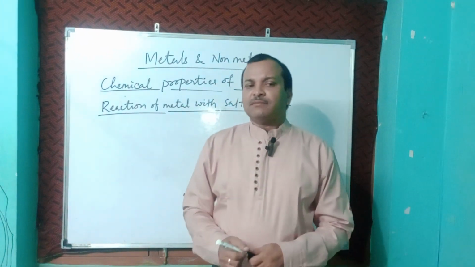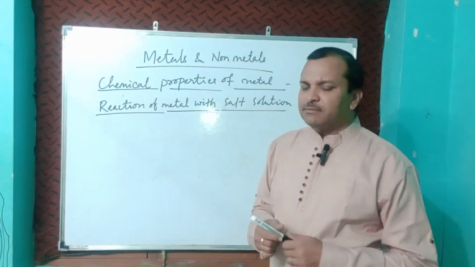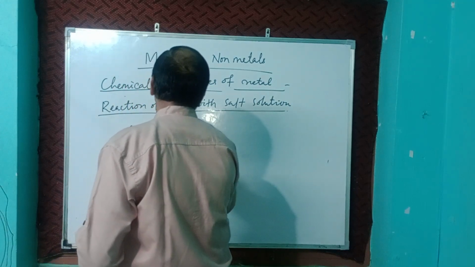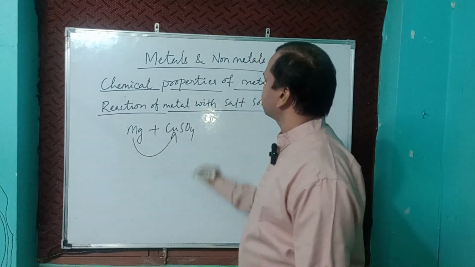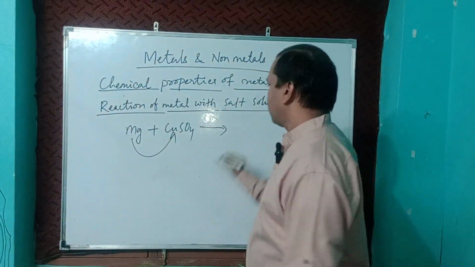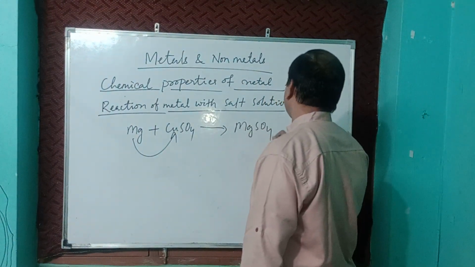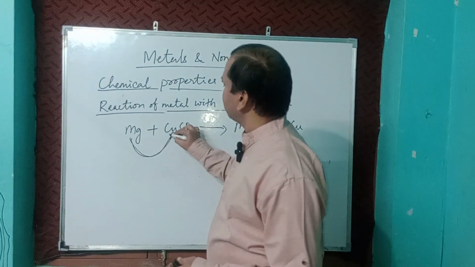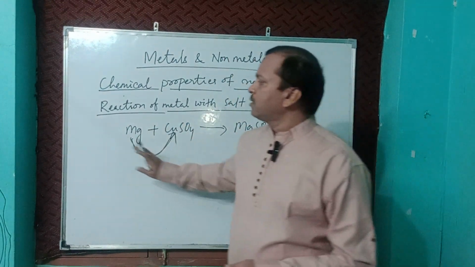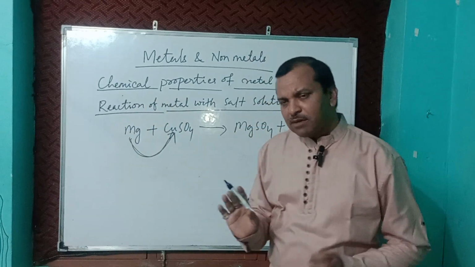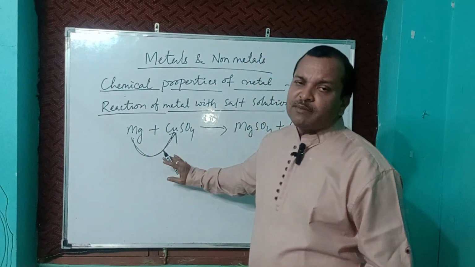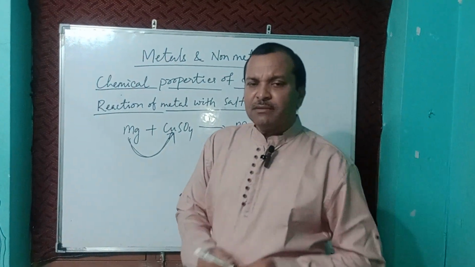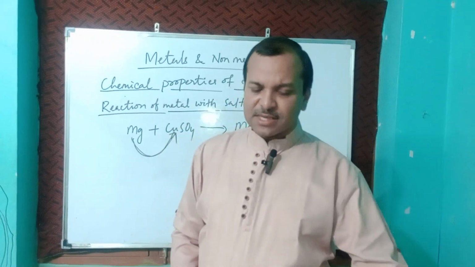For example, we will take magnesium with copper sulfate. Magnesium plus copper sulfate. Magnesium can displace copper from its salt solution. Here we will get MgSO4 plus Cu will be displaced. Why? Because magnesium is more reactive than copper. Copper cannot displace magnesium from its salt solution, but magnesium can displace copper from its salt solution. So it is also a displacement reaction. Is it clear now? I hope it is clear.